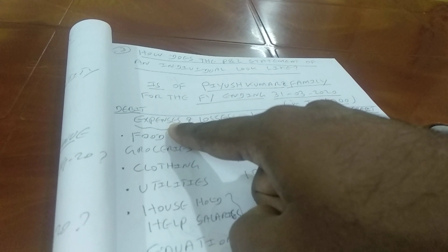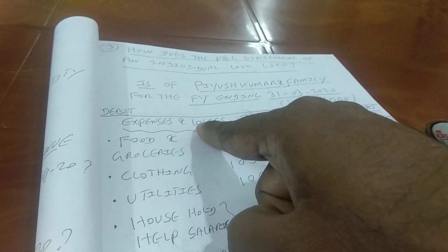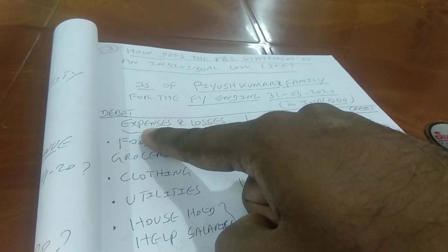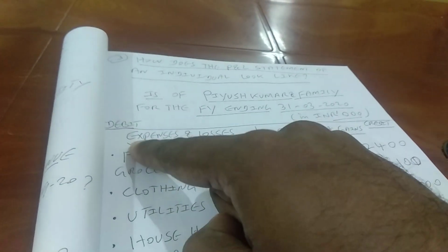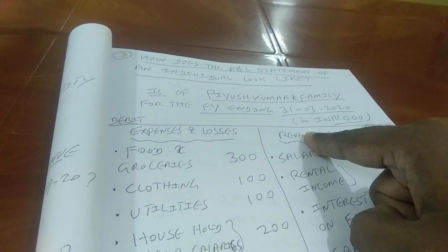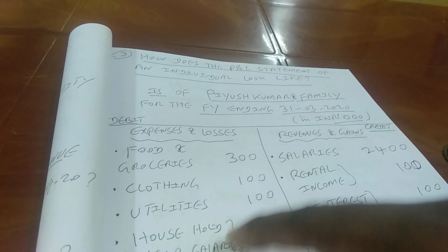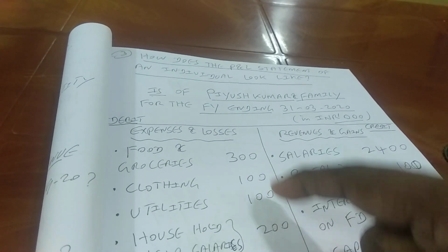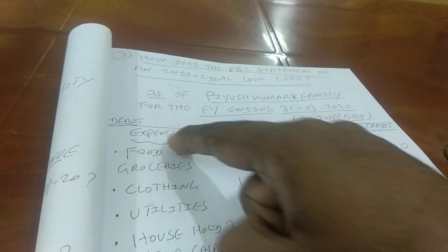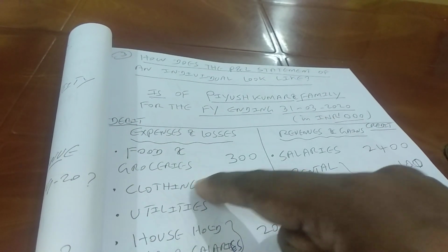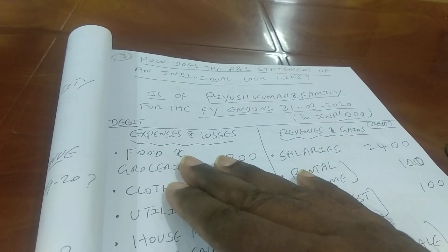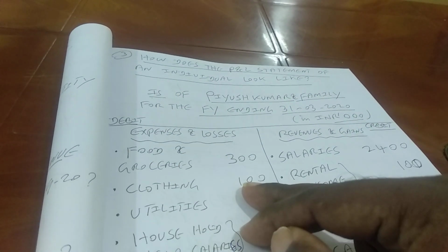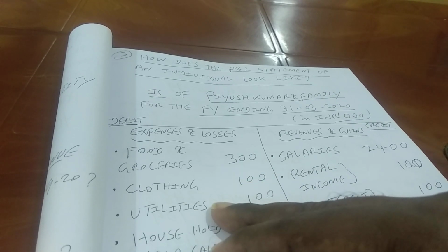So what you find here, basically you can see there are two categories of items. Category number one is expenses, category number two is losses. Expenses are opposite of revenue. Expenses and revenue belong to operating activities. Expenses mean reduction in the retained earnings which is caused by the operating activities. To put it in other words, it is nothing but consumption of resources which is happening to us in the